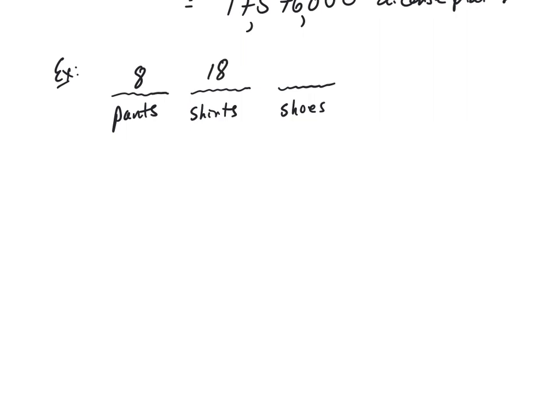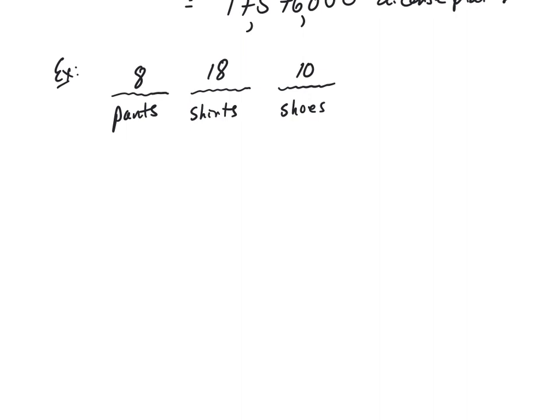And then how many pairs of shoes do you have? Well, probably a lot of variation there. Probably anywhere from 1 or 2 up through double digits. So again, let's just pick something kind of in the middle. Let's just pick some nice easy number like 10.